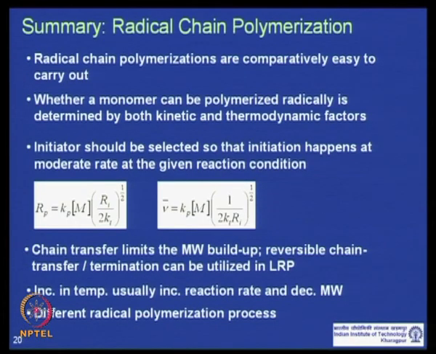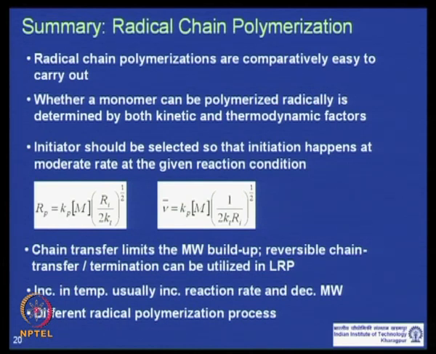So, if you can minimize these impurities, like chain transfer agent or any inhibitor which actually kills the radicals, then you can have this radical polymerization be done easily.